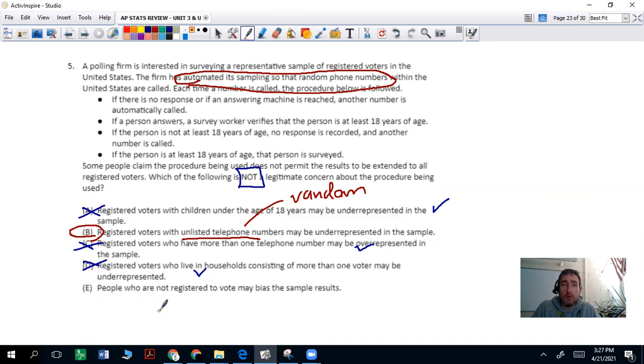And letter E, people who are not registered to vote may bias the sample results. Sure, there's a lot of people that aren't registered to vote and they're still getting called, right? So that is absolutely true, because you might have different opinions from registered voters than you do from non-registered voters. So the only non-concern is this one, the unlisted phone numbers, just because there's randomness to your automation process.